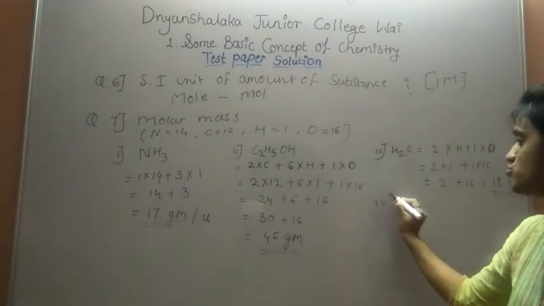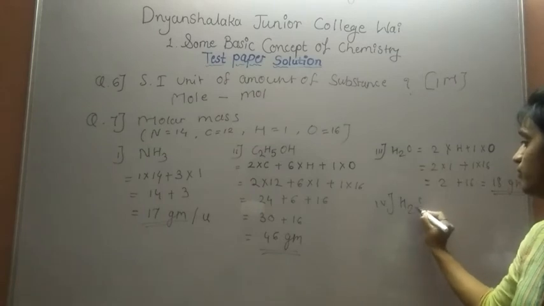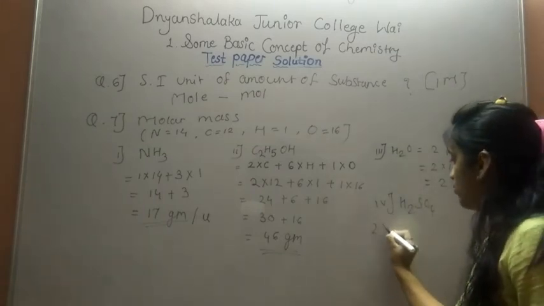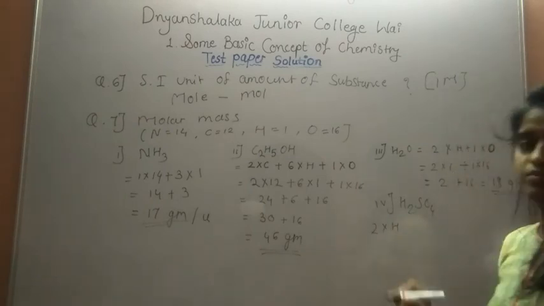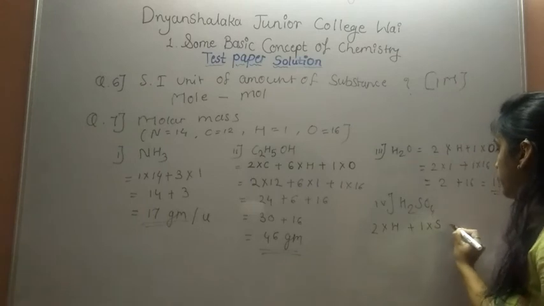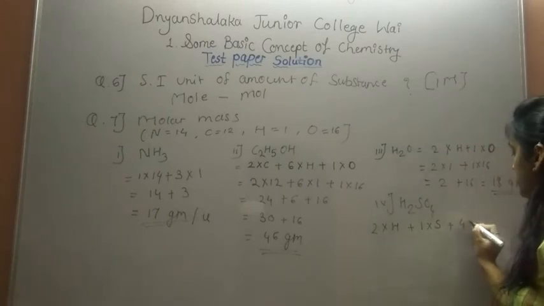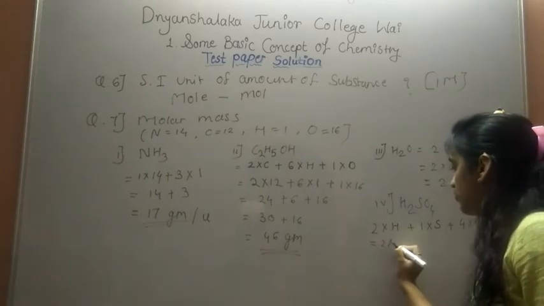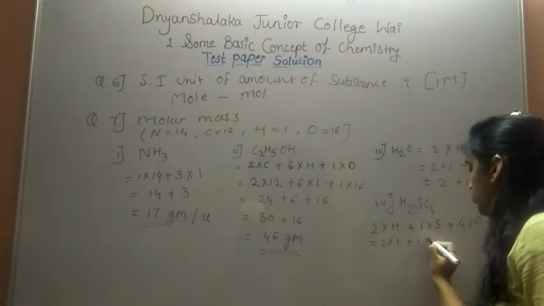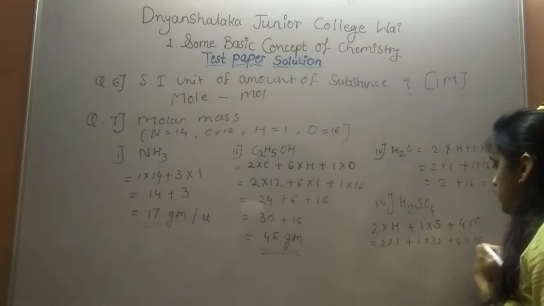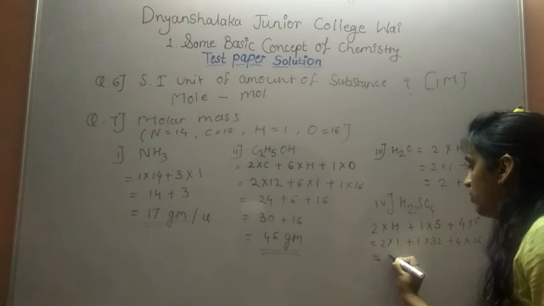Next, H2SO4, sulfuric acid. So 2 atoms of hydrogen into atomic mass of hydrogen, plus 1 atom of sulfur into atomic mass of sulfur, plus 4 atoms of oxygen into atomic mass of oxygen. So 2 into 1 plus 1 into 32 plus 4 into 16. 2 ones are 2.